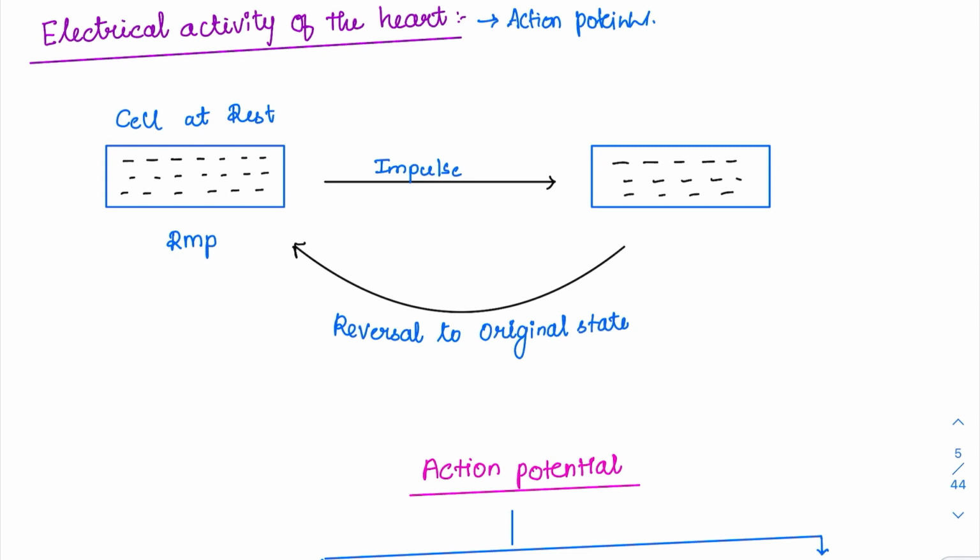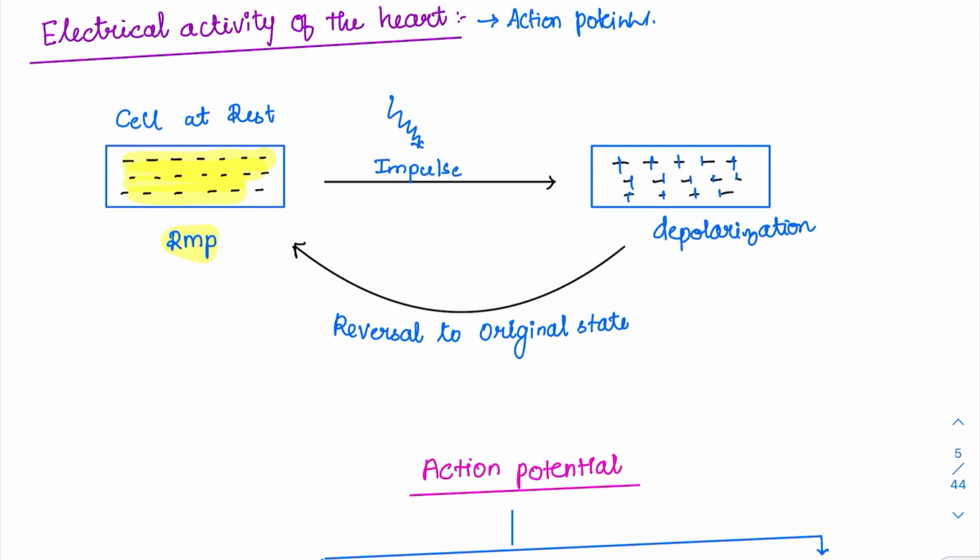Whenever the cell is at rest, most of the cells are negatively charged inside. So what will happen? This negativity is there. Whenever an impulse comes and strikes it, this negative charge is going to be converted to a positive charge. What is this phenomenon called? Whatever polarization was there, now we are changing the polarization. That is called depolarization.